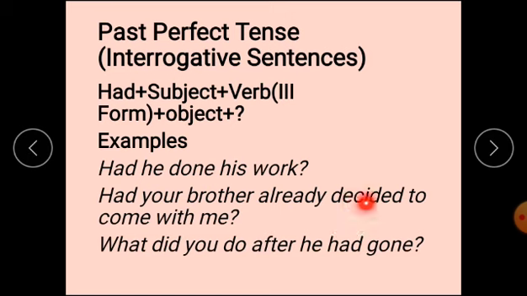Had your brother already decided to come with me? What did you do after he had gone?